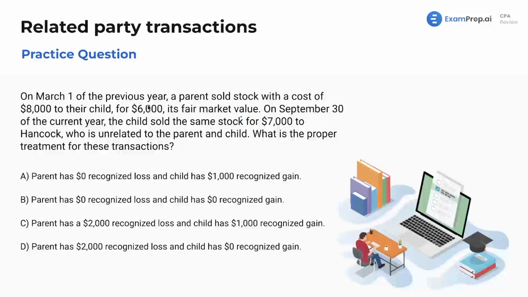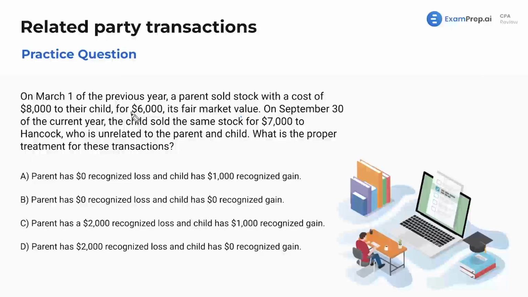So it's as if this is one party. Related parties, it's as if the parent and the child are the same party. So the original loss that the parent had but could not recognize is going to get carried forward, and then it's going to knock out the gain. Remember, we don't want recognized gains, right? Because recognized gains you get taxed on. So $2,000 of disallowed loss.